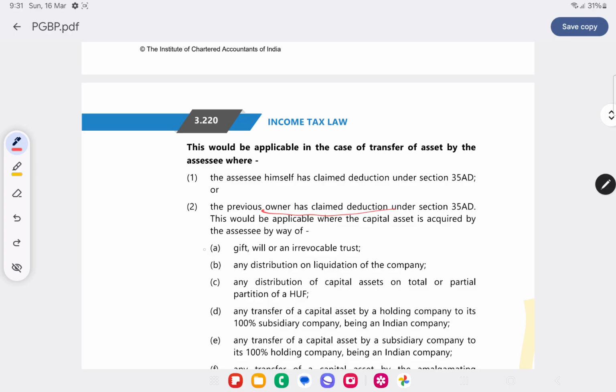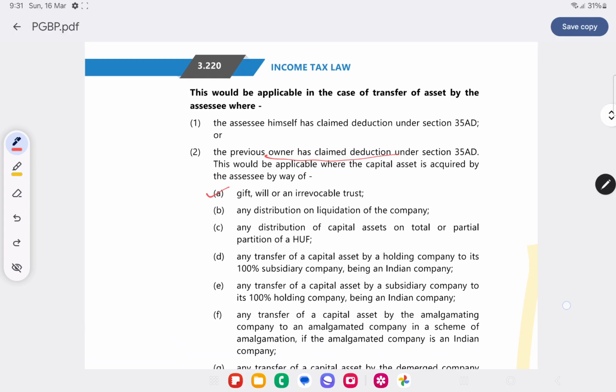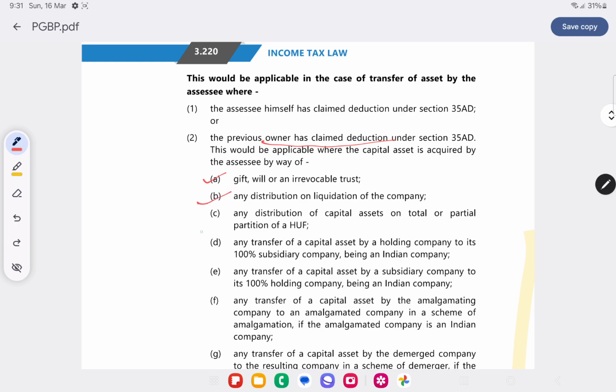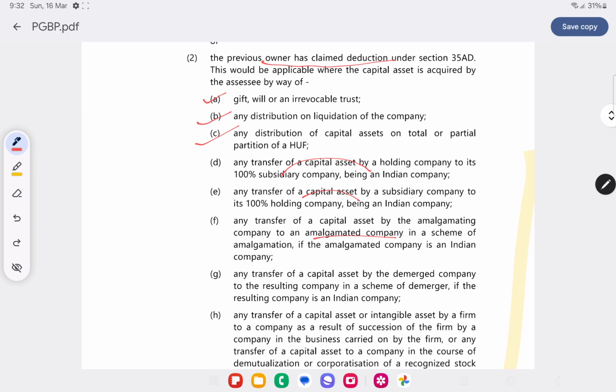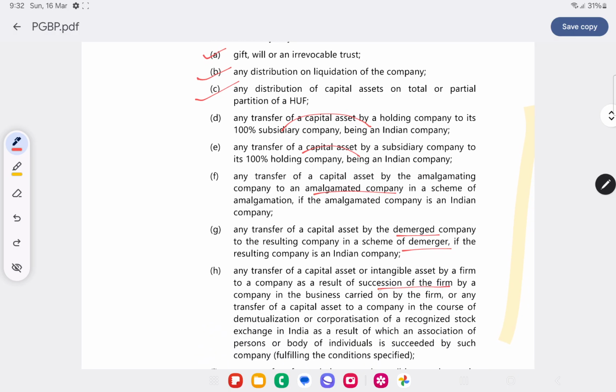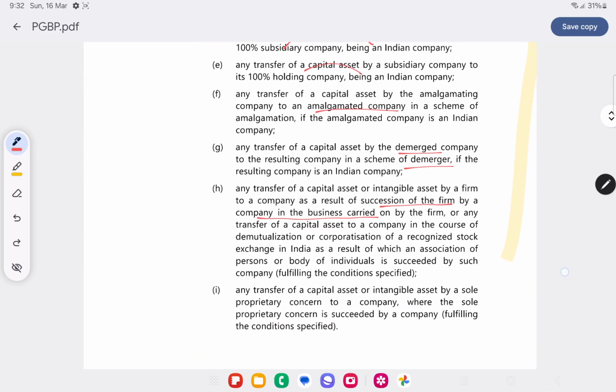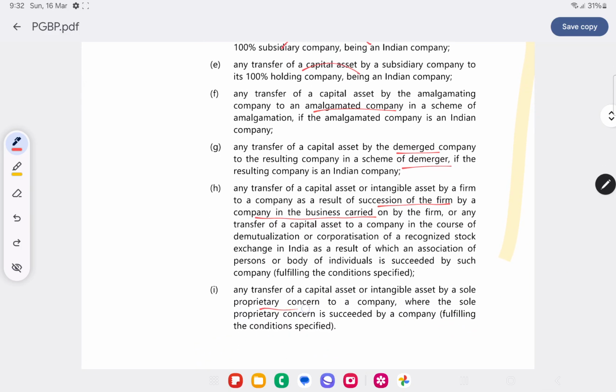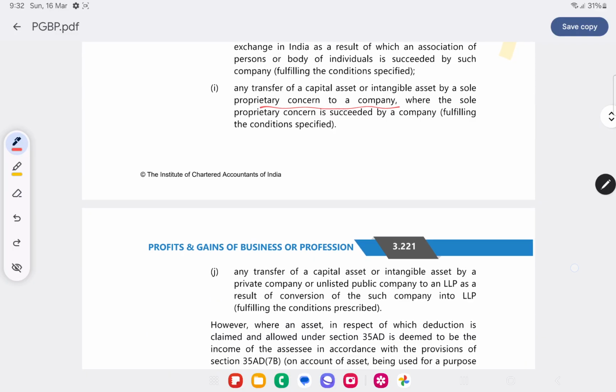Suppose we have taken the asset by way of gift, will, or irrevocable trust. We have discussed in capital gains, right? Any distribution on liquidation of company, distribution of capital asset on total or partial partition of HUF, 100% subsidiary to holding company, or holding to 100% subsidiary company, or amalgamating company to amalgamated company, demerged company to the resulting company, or succession of firm by company, or transfer of capital asset by a sole proprietary concern to a company, or any transfer of capital or intangible asset by a private limited company to an LLP.